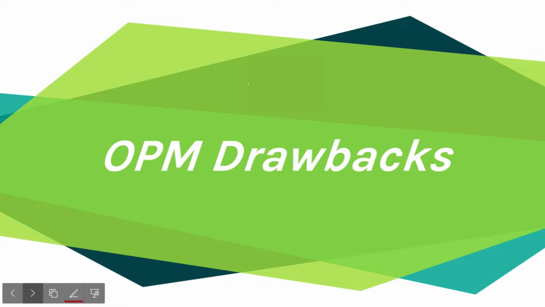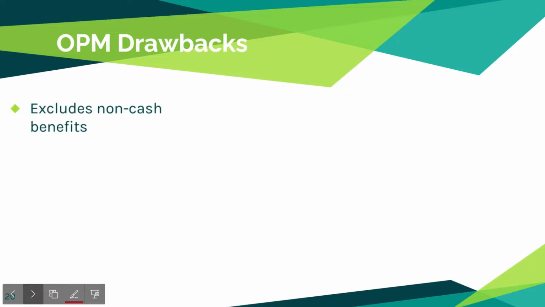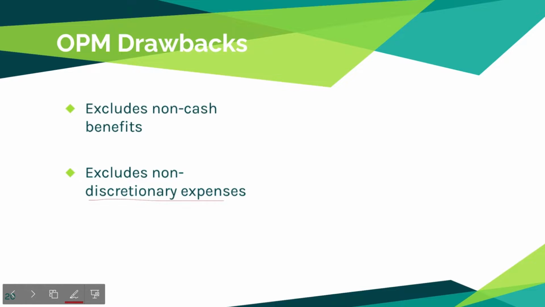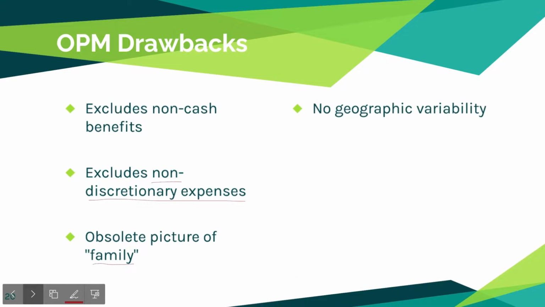However, it's not perfect. The OPM does not account for government non-cash benefits such as SNAP or food stamps, tax credits, housing, and utility subsidies. It also does not account for non-discretionary expenses, such as medical out-of-pocket expenses, childcare, or taxes. It also only views blood and legally related individuals as family, so not people just living together. It also does not account for geographic variability. People living in a big city like Chicago or New York had the same poverty threshold as those living out in the country. Furthermore, it made poverty appear black and white. It didn't show the depth of poverty. Someone right below the poverty threshold line appeared the same as someone deep in poverty.